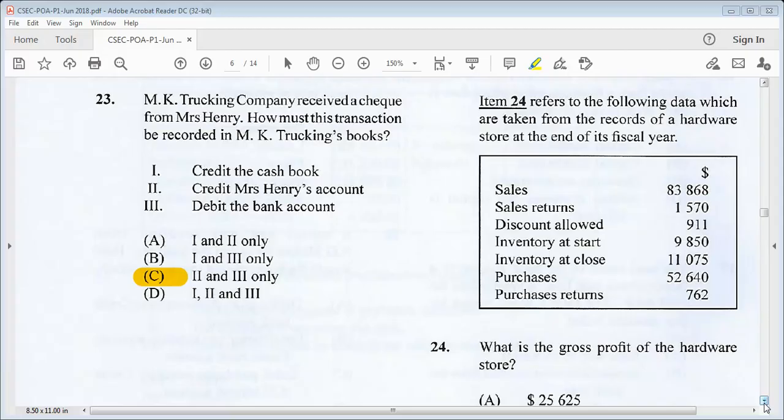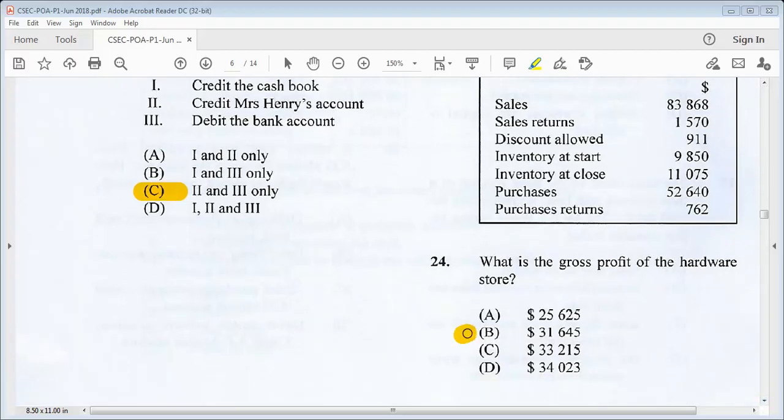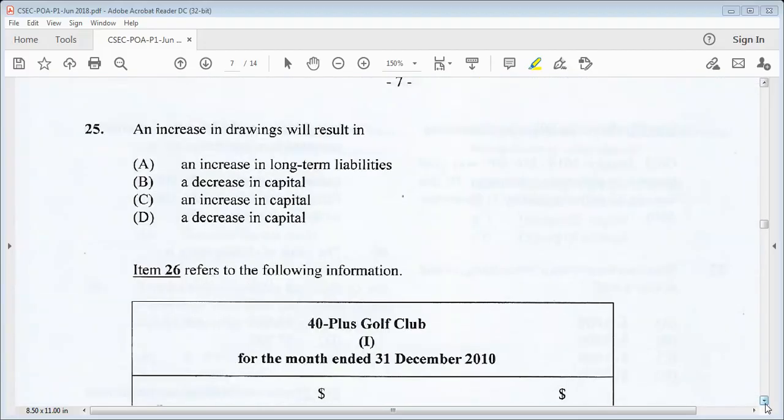Now this question I already worked out in the 2019 past paper, so make sure to watch that video. So what is the gross profit of the hardware store? We know the answer would be B, 31,645. 25 says, an increase in drawings will result in, we know it will result in a decrease in capital, B. Let's go on to 26.